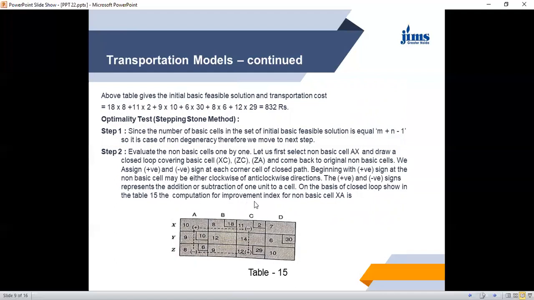the computation for the improvement index for non-basic cell XA is what? Say plus 10, minus 11, it is then minus 1. Minus 1 plus 12 is equal to plus 11, and then minus 8, that is plus 3. So it is plus 3.